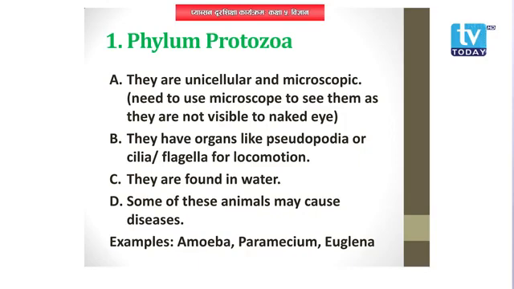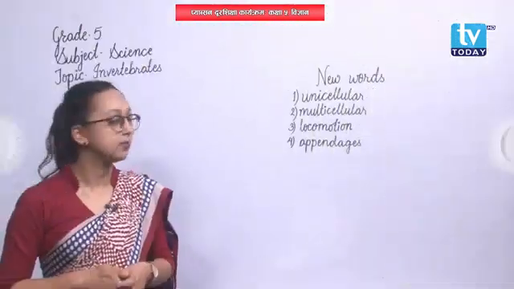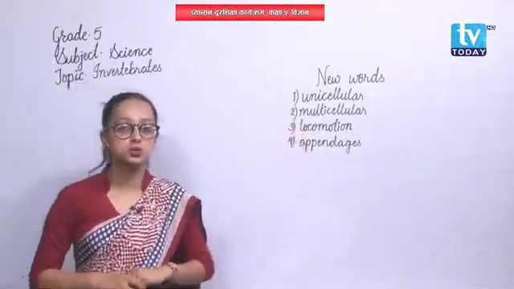Unicellular, we have already told, they are the animals with a single cell, and microscopic, the animals that can be viewed only with the help of a microscope. They cannot be seen with our naked eyes, okay? So, the unicellular and microscopic animals fall under phylum Protozoa, and they live in water.